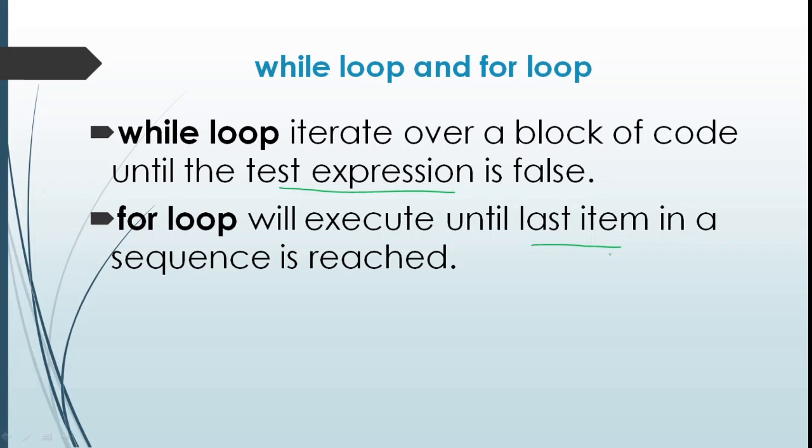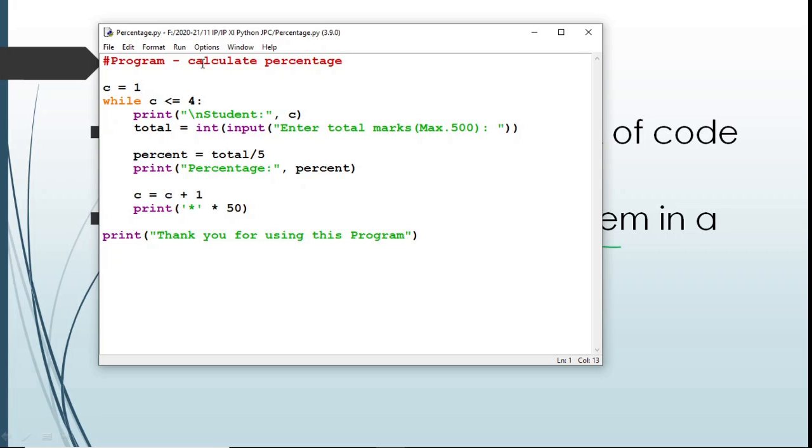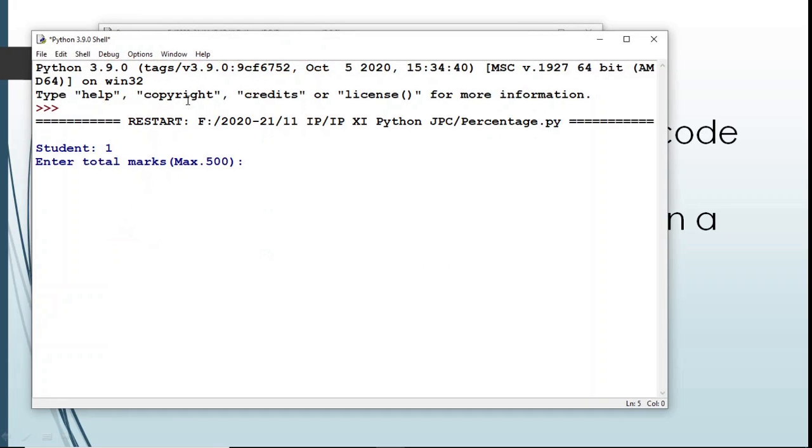For example, this is a program to calculate percentage of 4 students using while loop. Here C is initialized to 1 and the condition is C less than or equal to 4. And there is a loop body here. In this loop body, the total mark out of 500 is accepted from the user and the percentage is calculated and displayed. The loop control variable C is updated with 1 and the while loop continues until the value of C becomes 4. I will run and show you the output.